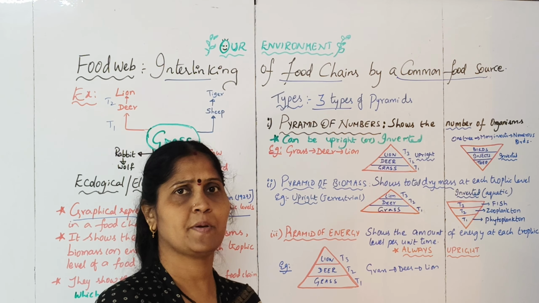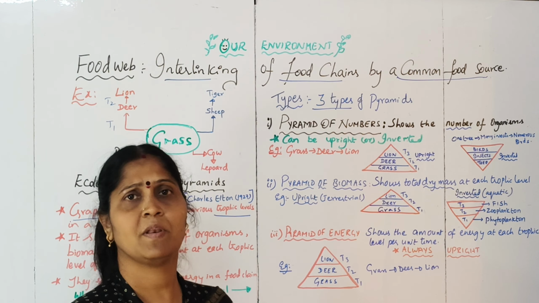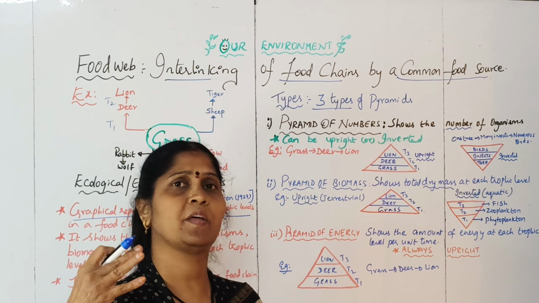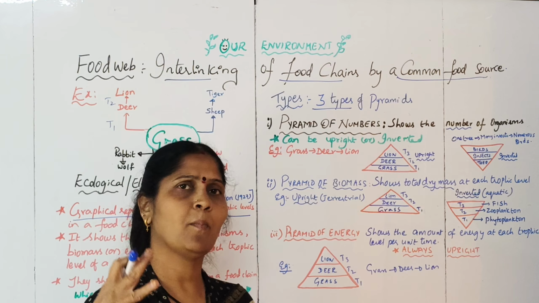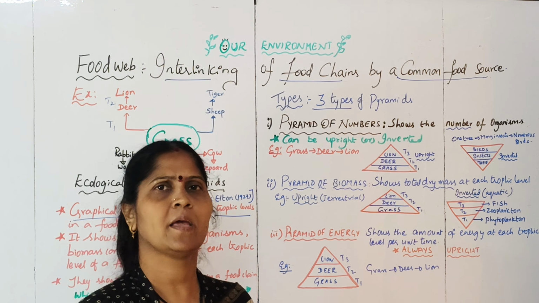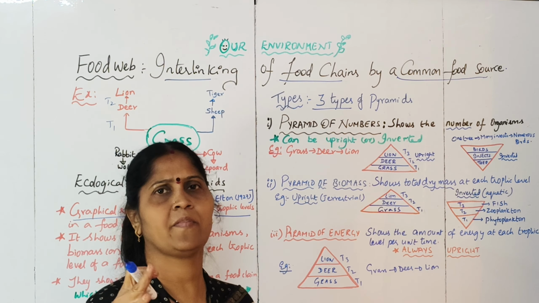If you remember the 10% law, only 10% is stored in the deer and 90% of the energy is lost. Again, the same thing happens in the transmission of energy from deer to lion. The amount of energy that is transferred will be just 10% to the lion, but 90% of it is lost due to heat and respiration and other movements.